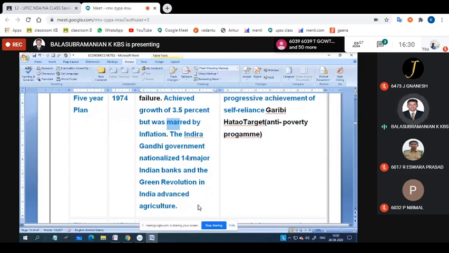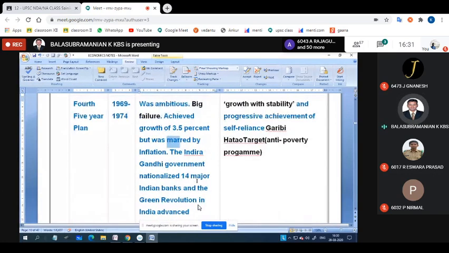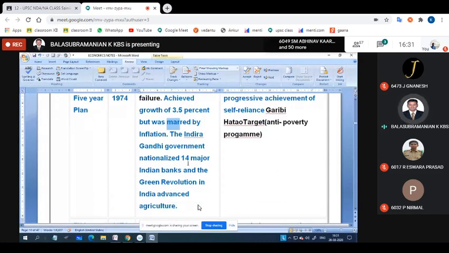The Indira Gandhi government nationalized 14 major Indian banks, and the Green Revolution advanced agriculture in India. Okay, this plan introduced the Green Revolution. But actually, when you see the book, the Green Revolution was introduced in the 1950s. But here, for 69 to 74, they have also given the assessment of the Green Revolution. Advanced agriculture means the latest technology the government has adopted.